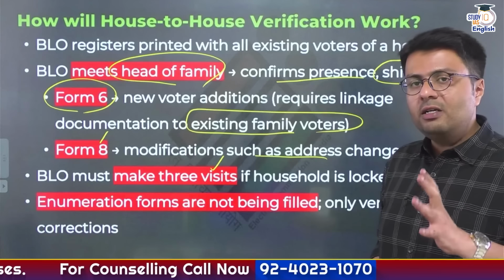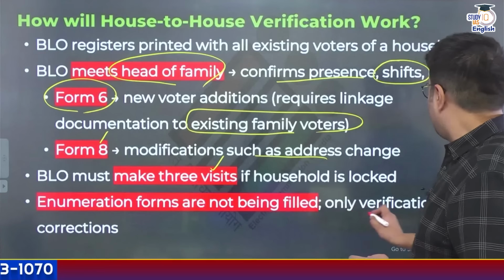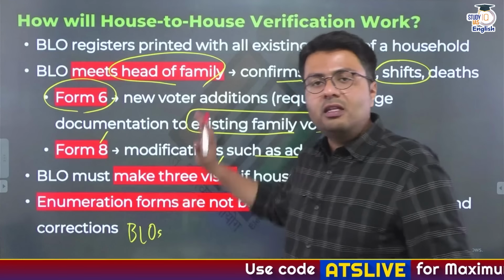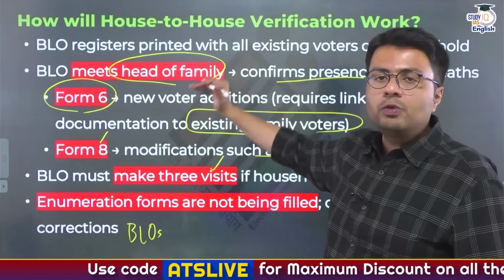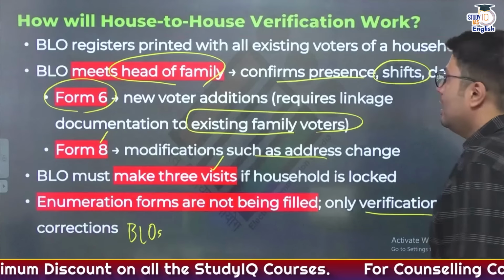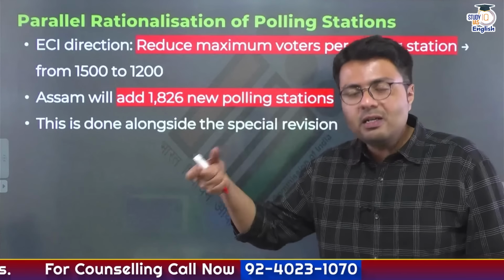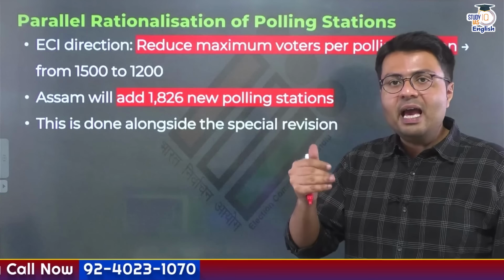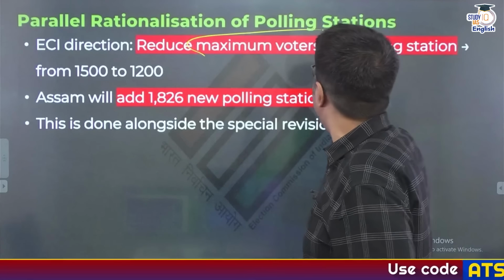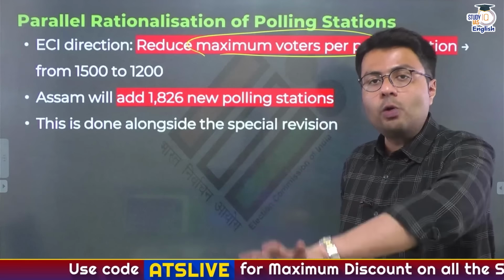Now, what you have to understand is that voters here do not have to fill any enumeration forms. Only the verification and correction would be done, and this would be done by the booth level officers only. They just have to physically verify whether those voters whose names are already included in the register are present in the houses or not. Now, as part of this process, a parallel rationalization of polling stations will also happen. Now, ECI, that is Election Commission of India, has given a direction. It has stated that we need to reduce the maximum number of voters per polling booth from the existing 1500, and this would be reduced to 1200 voters per polling booth.